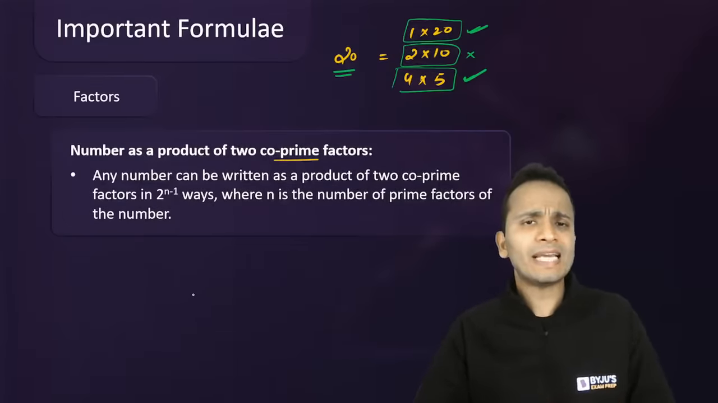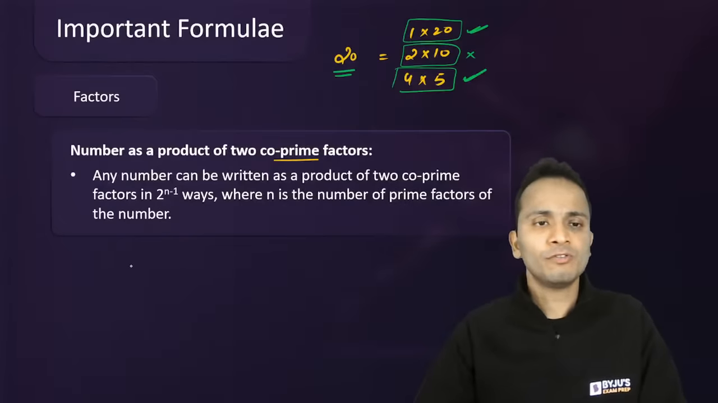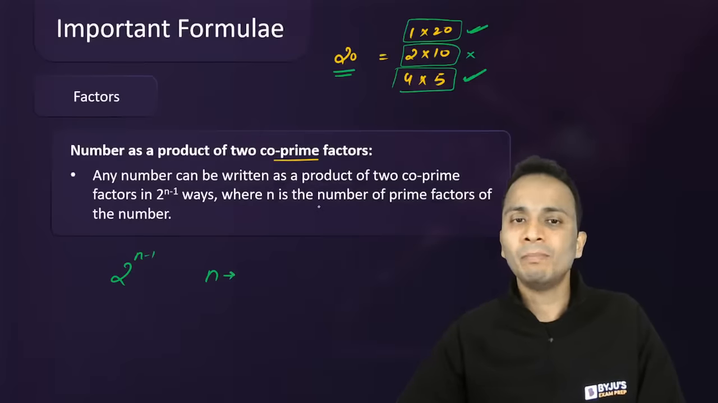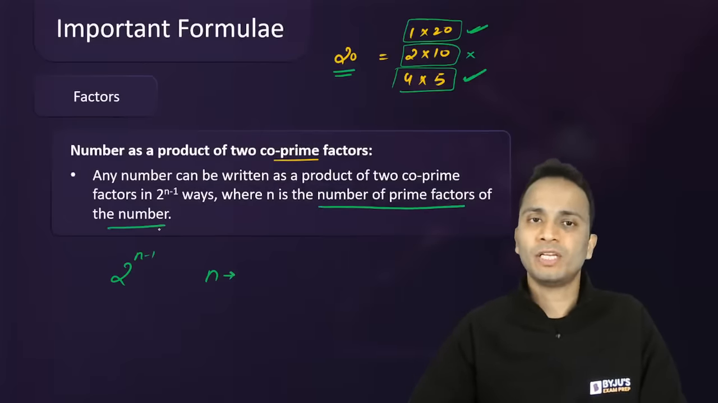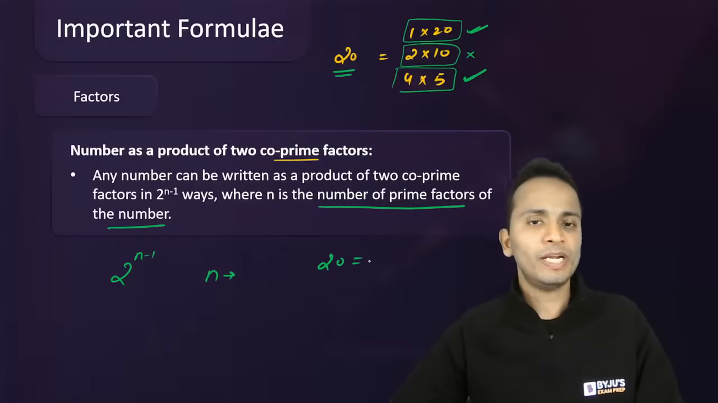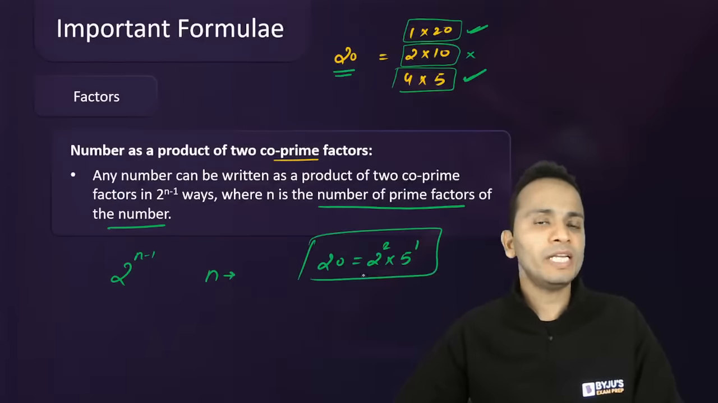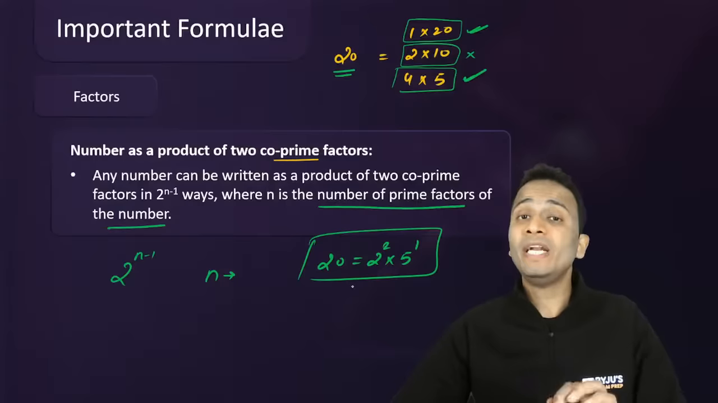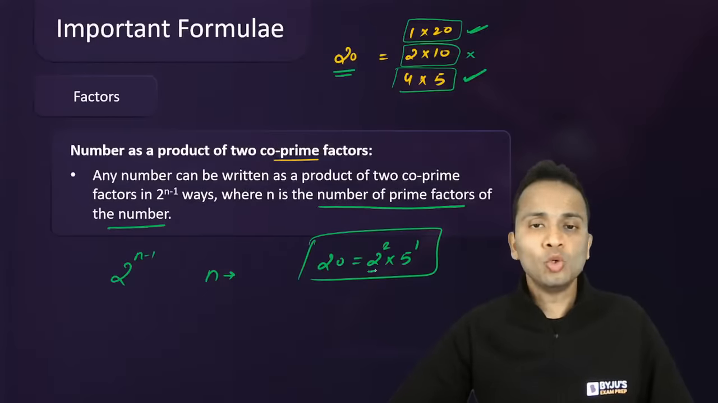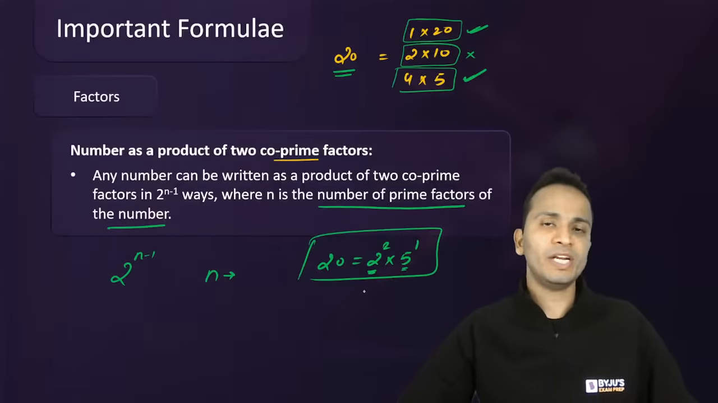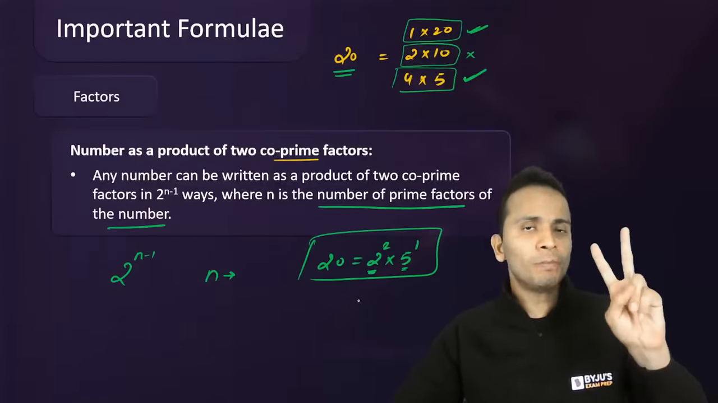So how can we calculate it using the direct formula? So the formula is 2 raised to the power n minus 1, where n is the number of prime factors of the number. So 20 को मैं लिख सकता हूँ 2 raised to the power 2 into 5 raised to the power 1. Okay, so this is how I can express 20 as prime factorization. अब 20 के prime factors कौन कौन से हैं? 2 is one of the prime factors of 20. 5 is another prime factor of 20. So 20 has two prime factors.